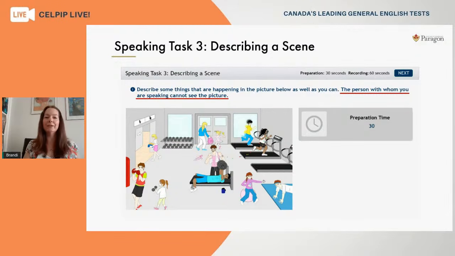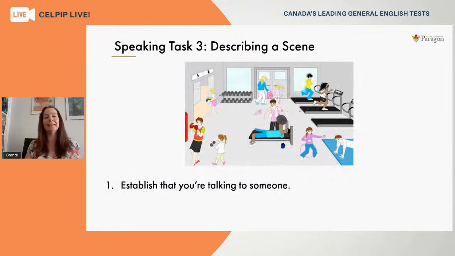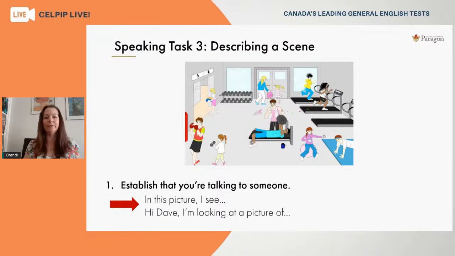So imagine that there's even a stranger or a friend, I guess, in another room that can't see what you're looking at. Your job is to give enough detail to describe this image so that that person could close their eyes and imagine in their minds what it is you're looking at. So that's an ultimate goal here for this question. So when you begin your response, you want to start off with half of a sentence even to establish that you are indeed speaking out loud to somebody. So think of an easy way to introduce that concept.